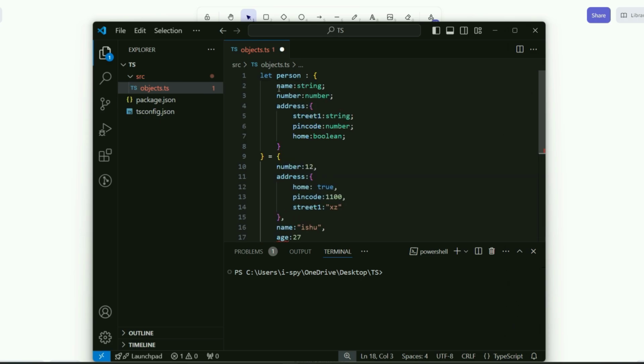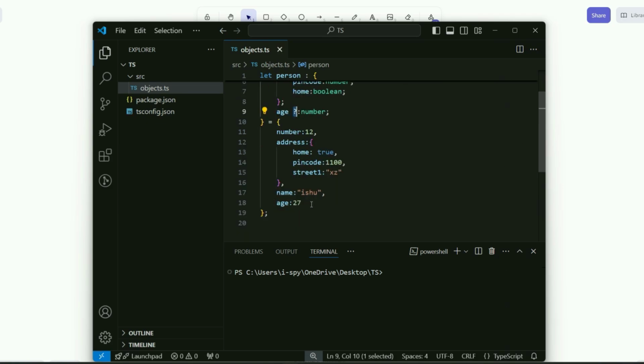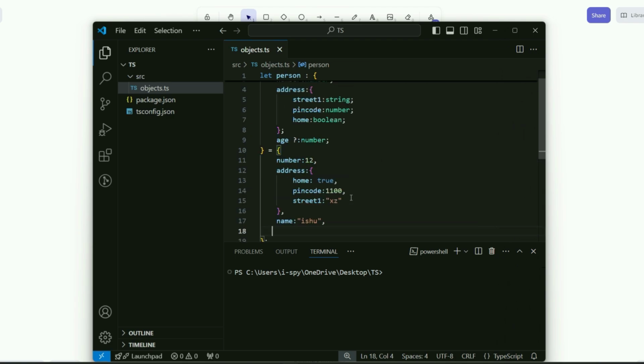This age is not present here. But I want to allow my users, I want to allow the consumers, to assign an age or not. It should be an optional value on this object. If you want to create an optional value in a TypeScript object, you can do something like this: age, question mark, and it's going to be a number. This question mark represents an optional value. It means if I specify it here, it is fine, but if I don't specify it here, it's not going to complain because it's an optional value, right? Question mark represents an optional value in TypeScript.